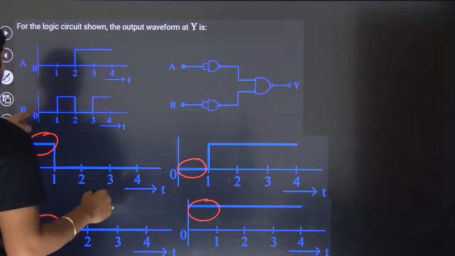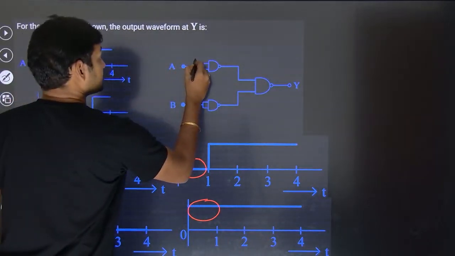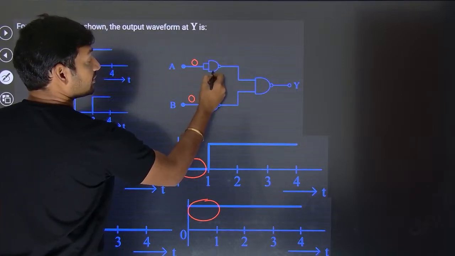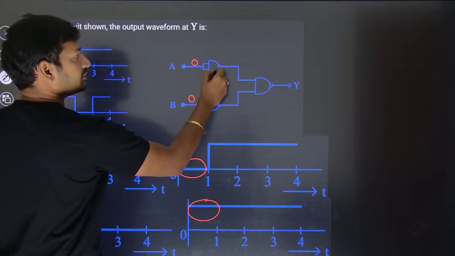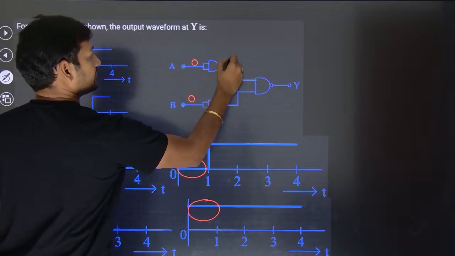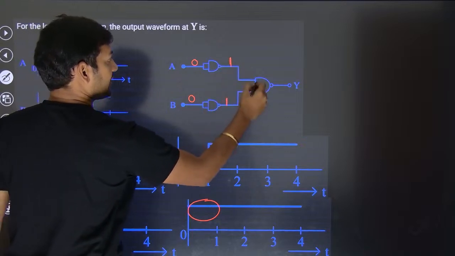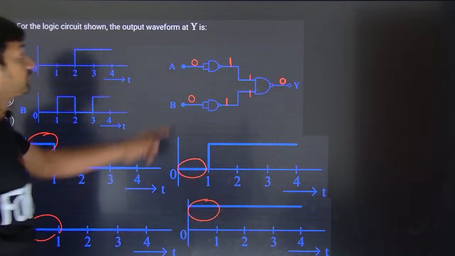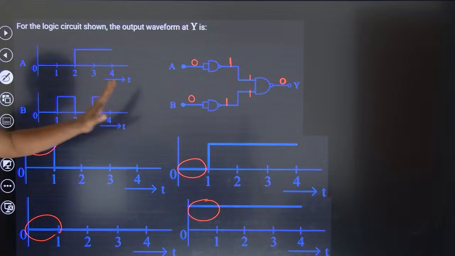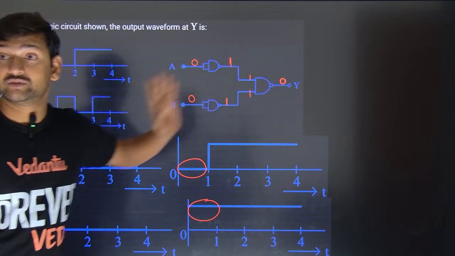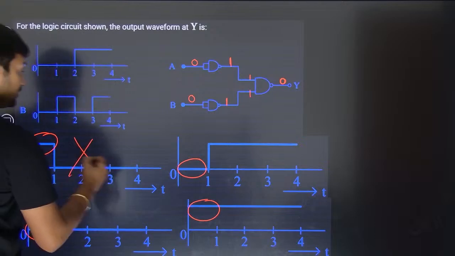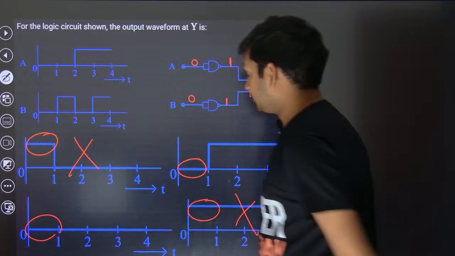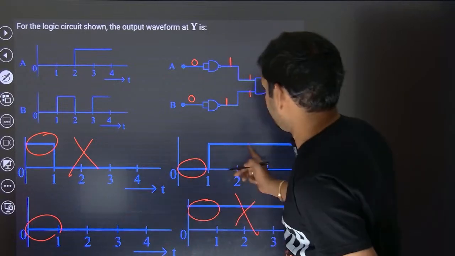So 0, 0. Both A and B are 0. So 0, 0. Man, it is a NAND gate. So 0 into 0 will be 1. Sorry, 0 into 0 will be 0. As it is a NAND gate, it will become 1. This will become 1. So now 1 and 1 are fed. 1 into 1 will be 1. And this is going to be 0. So if you feed 0, 0, that is your beginning, the output should be 0. That means it should be a low. That means this is ruled out. This is ruled out. Now we have the answer between B and C.